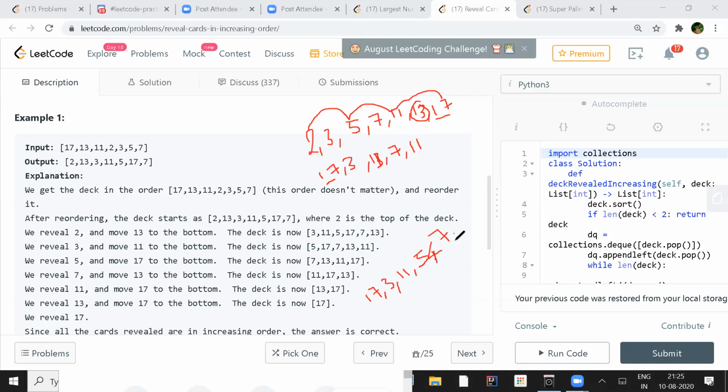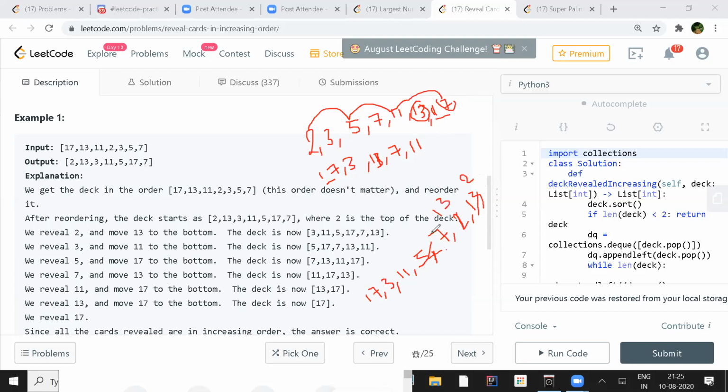And 13 should come after that. No, after that, 2 will come. Then 13. Now all the numbers are there, right? 2 should come at the 17th place, because 17 and 2 are swapped. Oh sorry, that's 17, yeah. 13 and 2 should be swapped, right? 2 should go at last, correct. 2 will go here and 13 will go here.